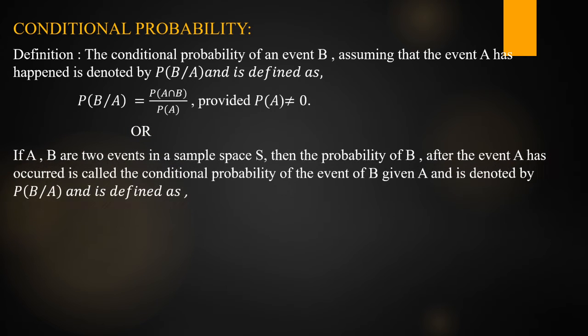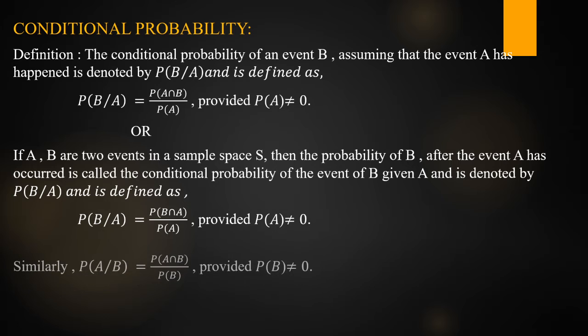Or we can also write: if A, B are two events in a sample space S, then the probability of B after the event A has occurred is called the conditional probability of the event B given A and is denoted by P of B given A. This is pronounced as probability of B given A. Don't pronounce it as P of B by A. That is the difference. It is defined as P of B given A is equal to P of B intersection A by P of A, provided P of A is not equal to 0.